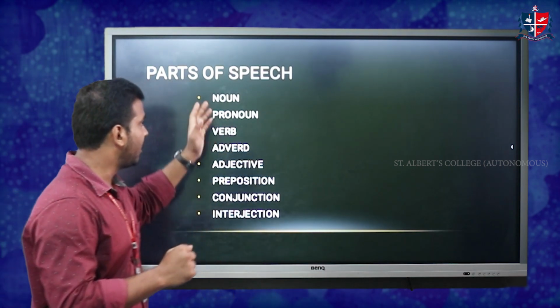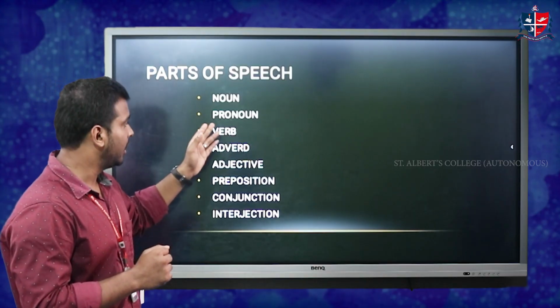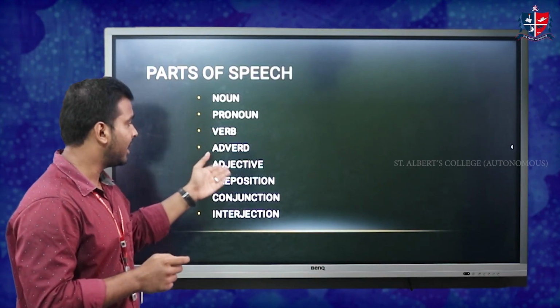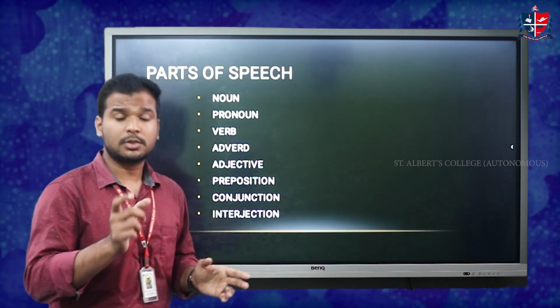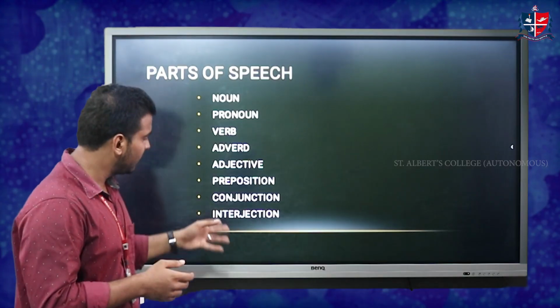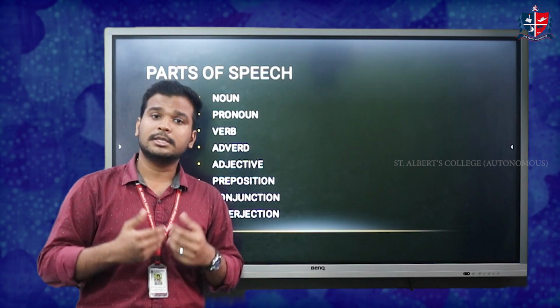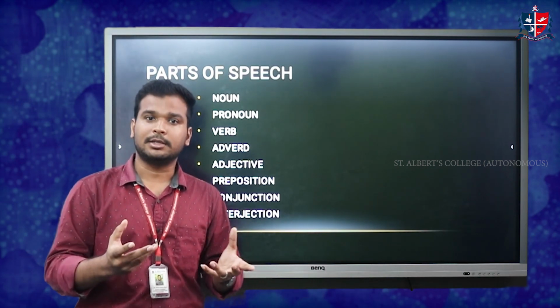So once again, we have noun, the naming words. We have pronoun, the replacing words. We have verb, that is the action word. We have adverb, that is the modifying word. We have adjective, that is the describing word. We have preposition, it shows the position. We have conjunction, it joins two sentences together. And we have interjection. What does interjection do? Interjection shows the sudden outburst of emotions, like wow, what a beautiful sight.